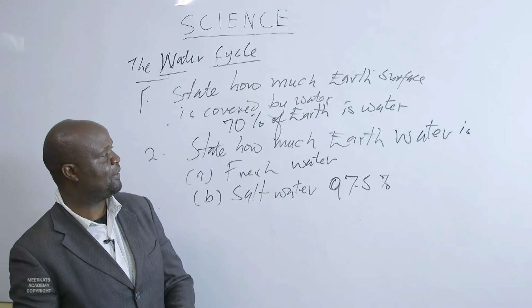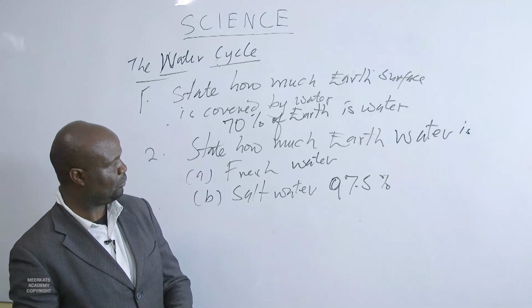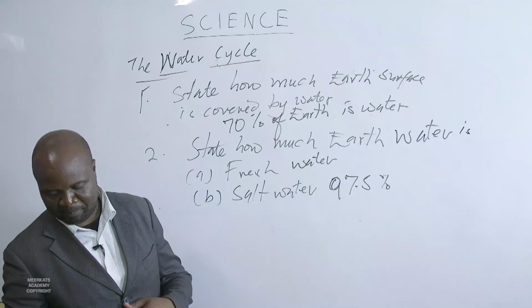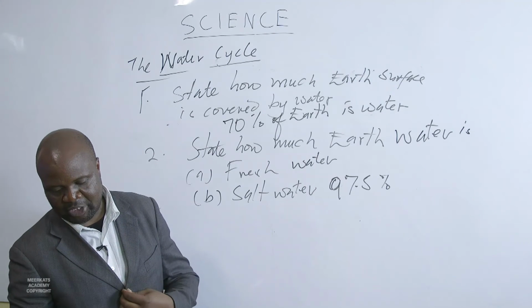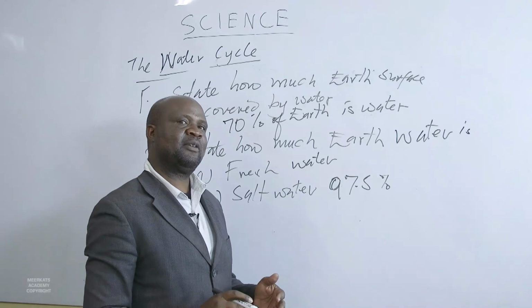So 97.5% is what we term as salt water. And then fresh water, we said first